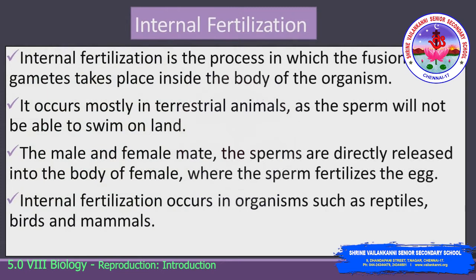Whereas internal fertilization is a process in which the fusion of gametes takes place inside the body of the organism. Thus, it is called internal fertilization. It occurs mostly in terrestrial animals as the sperms will not be able to swim on land. The male and female mate. The sperms are directly released into the body of the female where the sperms fertilize the eggs. Internal fertilization occurs in organisms such as mammals, birds and reptiles.